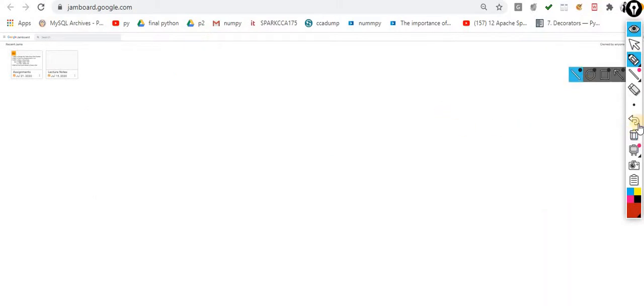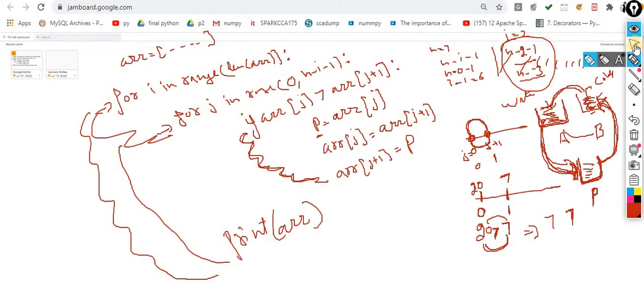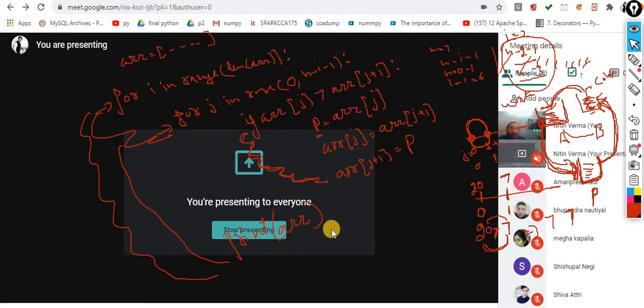Anyone having any doubt about this, please let me know before proceeding further. I think there is no doubt. I explained it to you in layman's terms, so keep this funda in mind. You will never forget the concept. Always try to relate things to a real-time scenario. This is the scenario in which I gave you the problem statement, and now you are supposed to write the code for it. The same thing happens over here: we took the help of this P container, which is like another glass. Anyone having any doubt, please let me know before proceeding further.